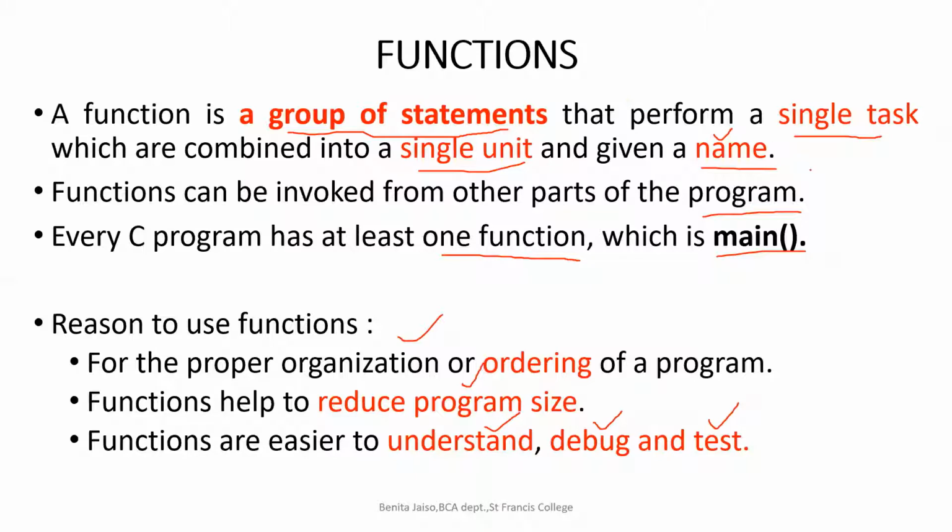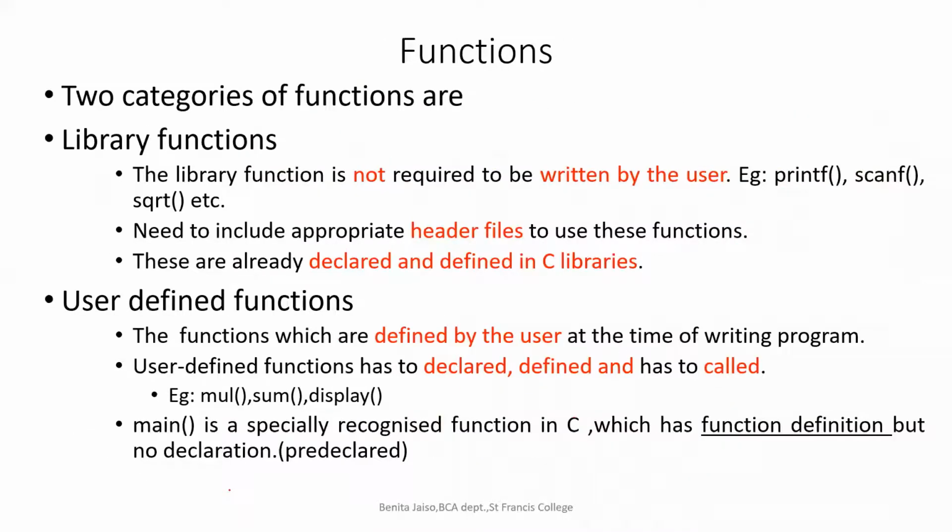Alright, in order to write a full definition, you need not write all these: a group of statements, a single task, a single unit, and given a single name. That's enough, right? And a function can be called from another function, or can be called from the main function. That's it. So when you are understanding and writing the notes, it will be clearer and thorough in your head. When you're writing the advantages of functions, you just write: organized, ordered program, reduced program size, easier to understand, debug and test. That's it. No need of writing 'functions help to'. The complete sentence is not required.